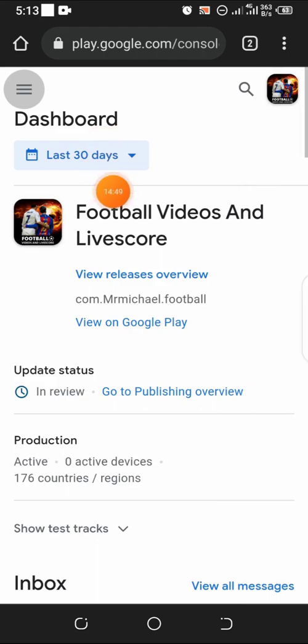So now if we click on dashboard, it will bring us to this area, and we can see the update status is in review. Once it's available, we are going to see this beautiful app on Play Store, guys. I've been busy. It took me 3 to 4 days to put this thing together, if you follow the timer up here, you understand. And again, I have to switch browser because I'm trying to make sure people that are already banned will not be banned again. So I'm trying to put things together so that there won't be any problem.